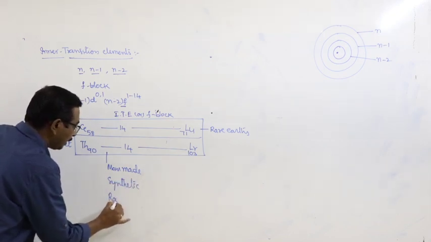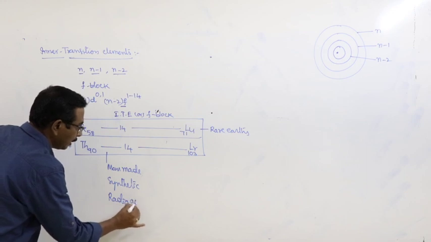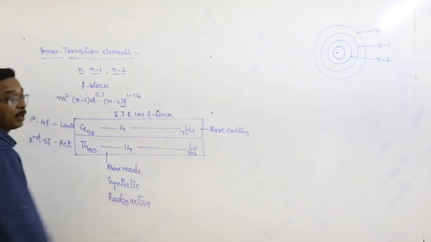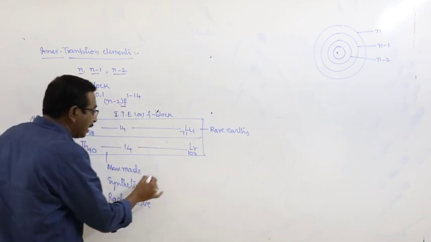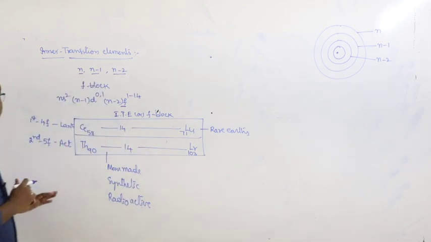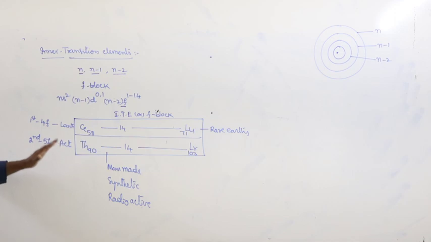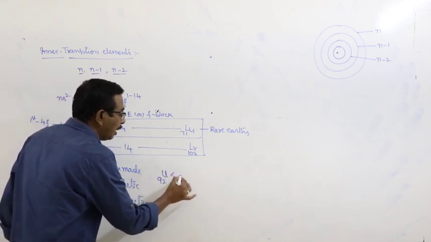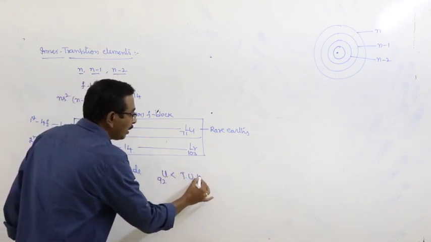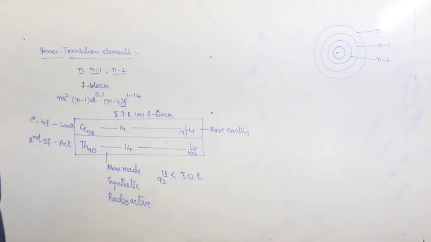They are radioactive in nature. You are already familiar with the transuranic elements also. Most of the actinides do not occur in nature. They are obtained during the radioactive disintegration of uranium. So the elements beyond atomic number 92 are known as transuranic elements.